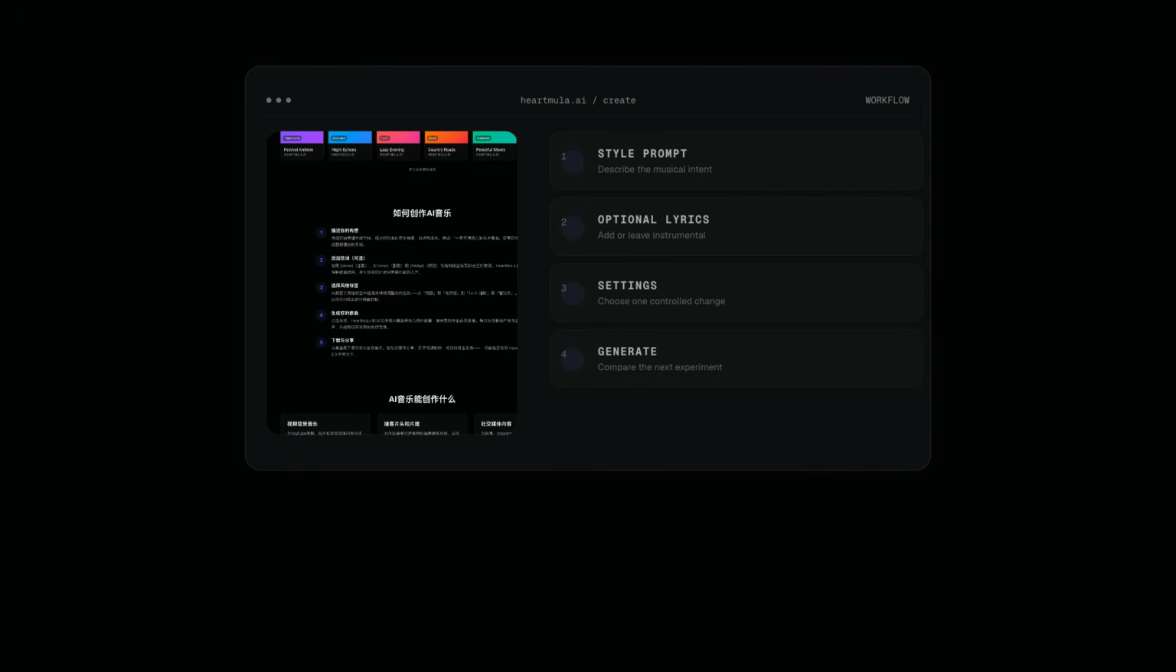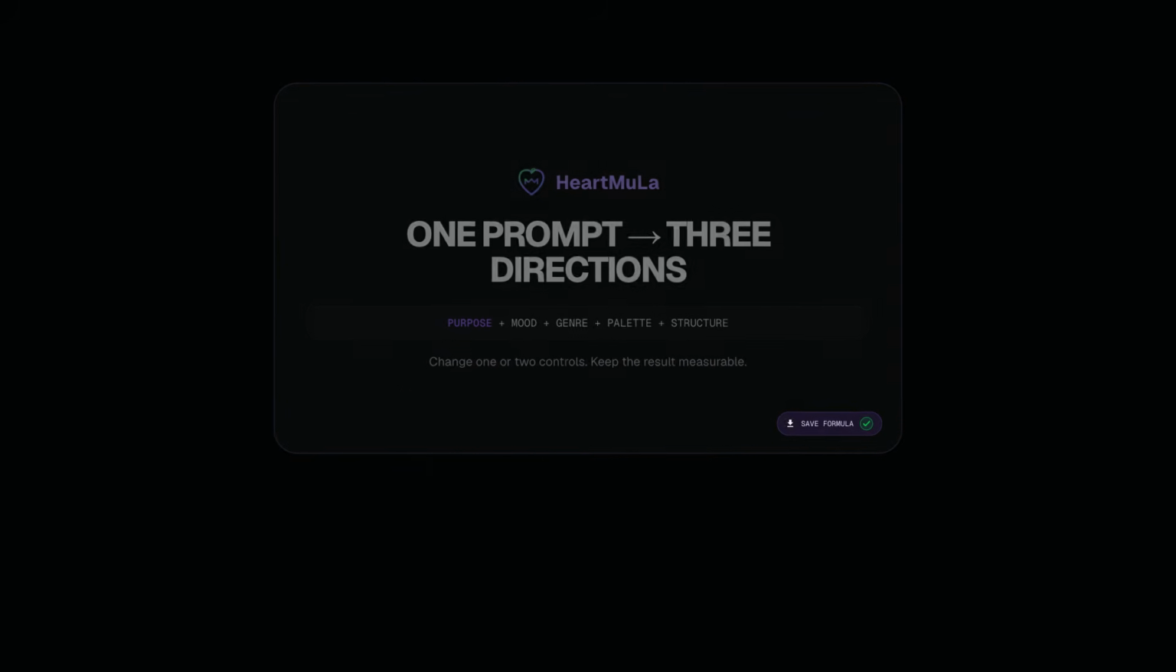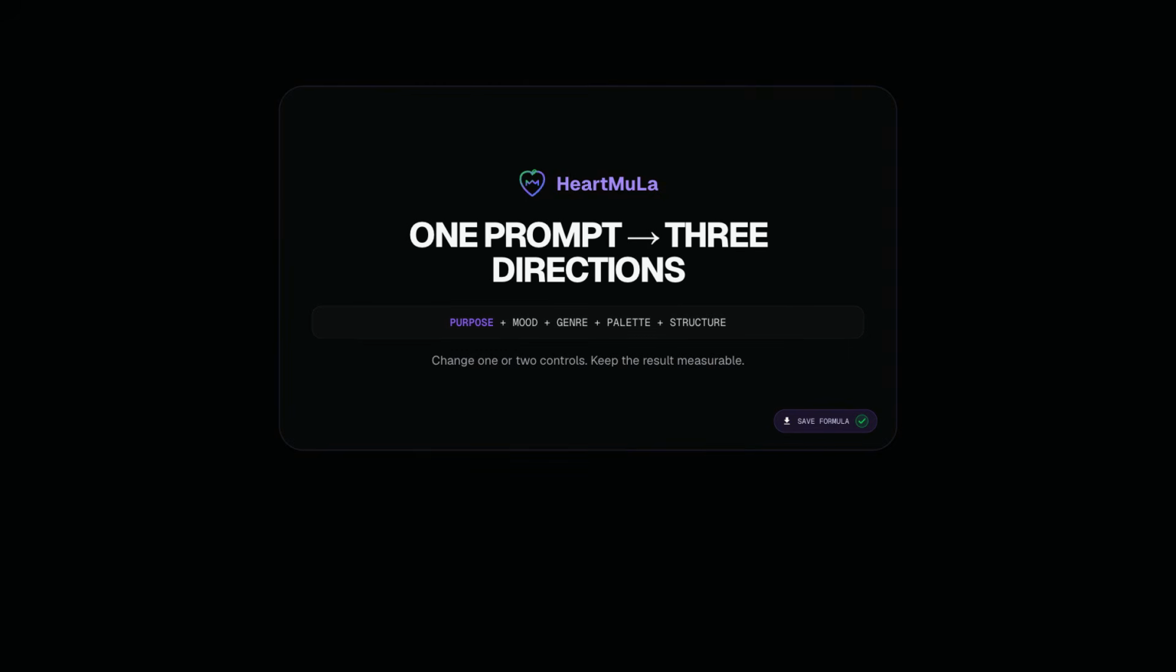In HeartMuLa, paste the direction into the style prompt, add lyrics only when you need them, choose your settings, and generate. The current site supports multilingual creation and songs up to 4 minutes, and the open-source model is released under Apache 2.0. For a commercial release, always check the platform terms and the rules where you publish. Save this 5-part formula, change 1 or 2 controls at a time, and your next generation will be an experiment, not a lottery.